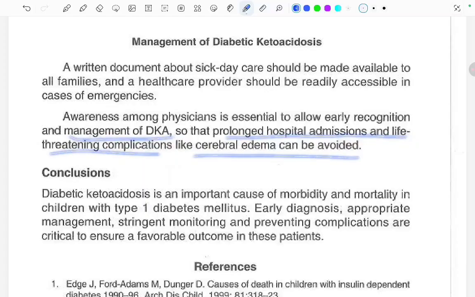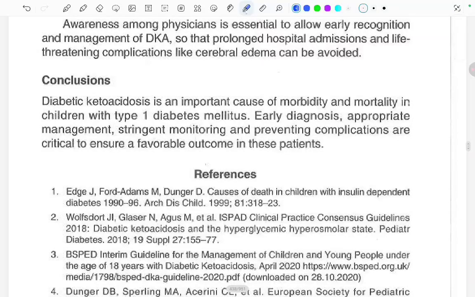Conclusions: diabetic ketoacidosis is an important cause of morbidity and mortality in children with type 1 diabetes mellitus. Early diagnosis, appropriate management, stringent monitoring, and preventing complications are critical to ensure favorable outcomes in these patients.